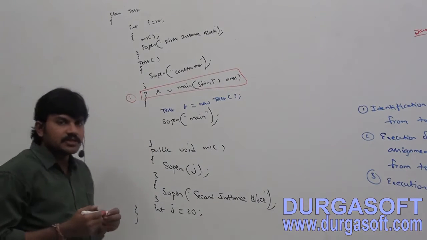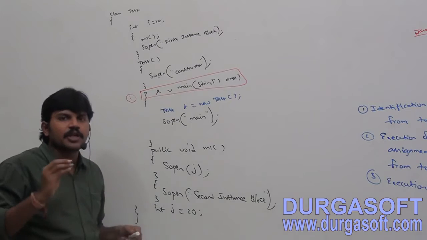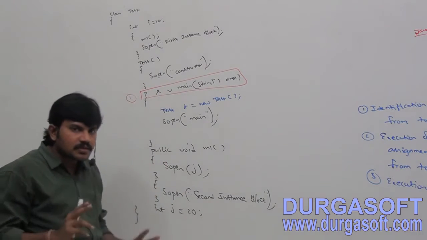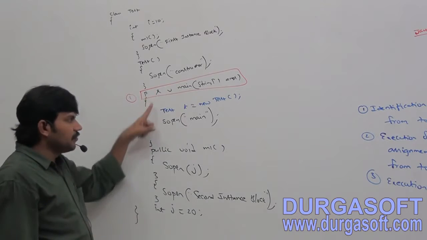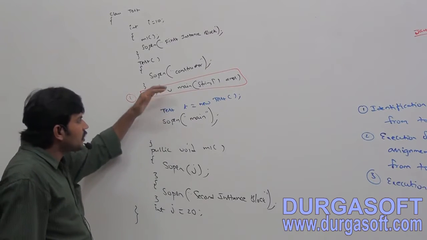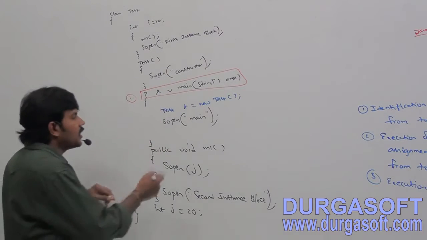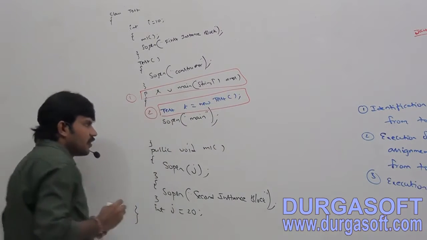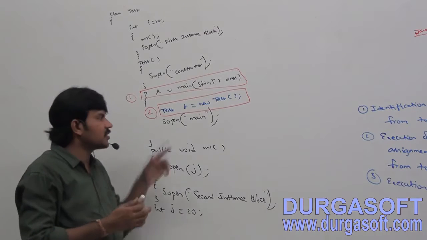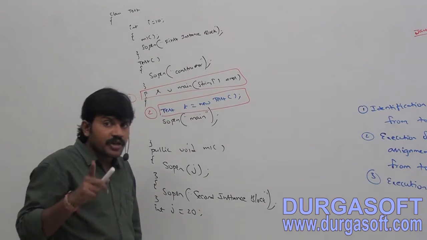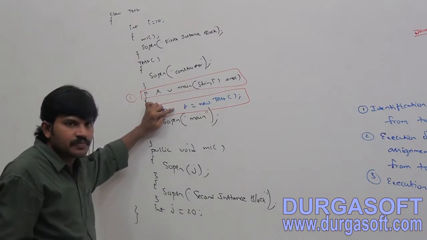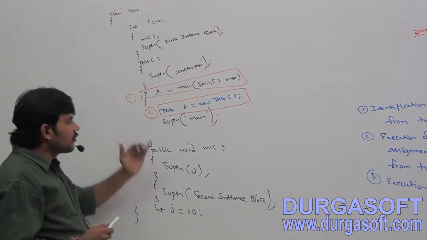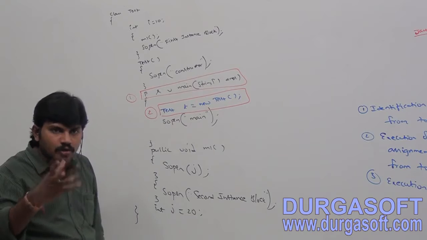Second step, execution of static variable assignments and static blocks, not there. Third step, execution of main method. Now, as part of the main method, I have to create an object: Tester t = new Tester. Whenever we are creating an object, the following sequence of events will be performed automatically.